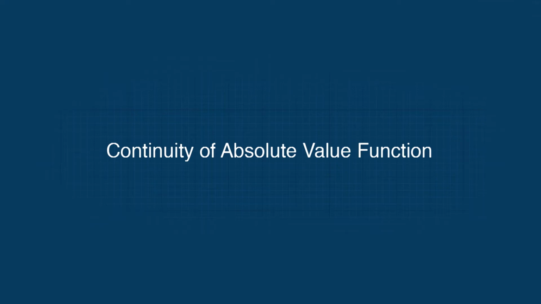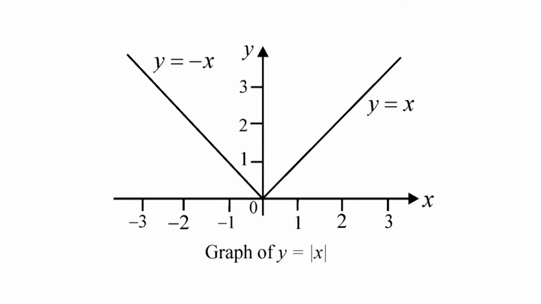Continuity of the absolute value function. The function f(x) = |x| is continuous at every value of x. If x > 0, we have f(x) = x, a polynomial. If x < 0, we have f(x) = −x, another polynomial. Finally, at the origin, the limit of |x| as x approaches 0 is 0, which is equal to |0| = f(0).